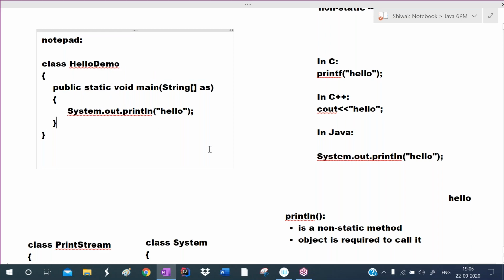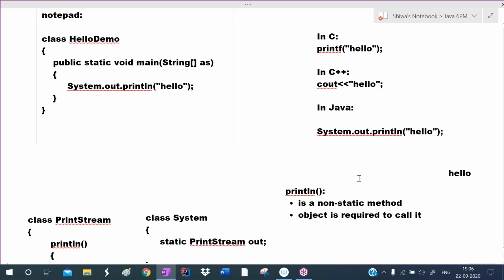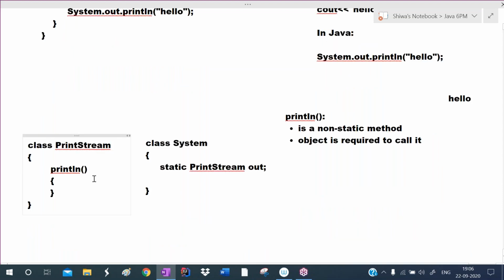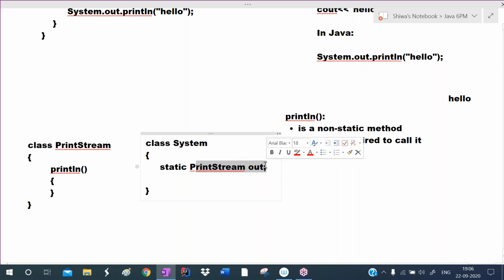To print the data on the output screen, we use the println method. It's a non-static method, so an object is required. This println method is defined in which class? The PrintStream class. But we cannot create an object for this PrintStream class. But an alternative solution is there: the PrintStream type variable declared in the System class.